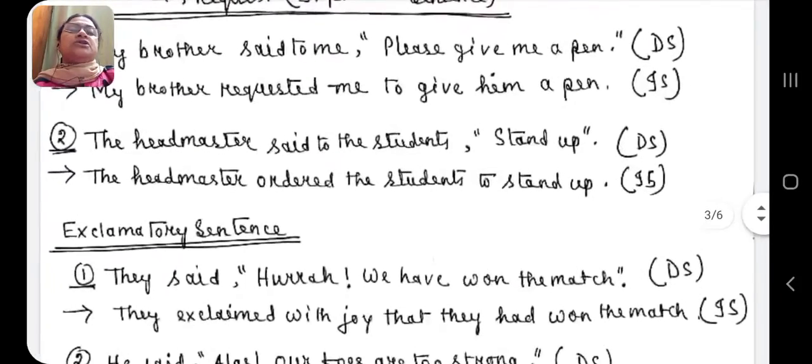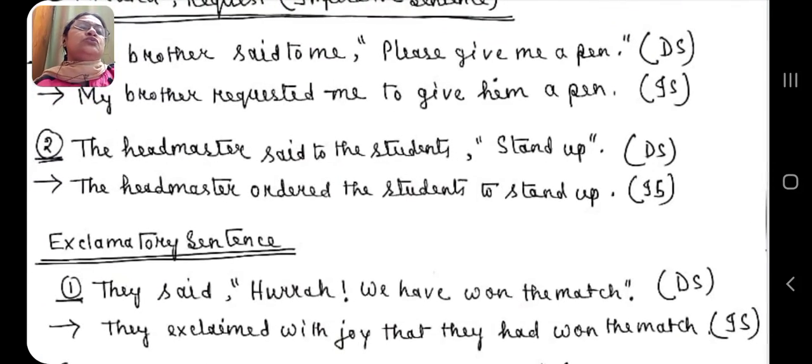Again, see here number 2, the headmaster said to the students, "Stand up." While the headmaster is saying to stand up, it means it's an order. So the headmaster ordered the students to stand up.